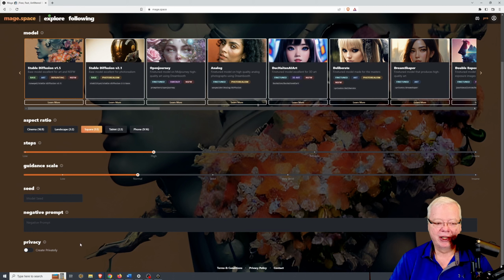One of the things that paid accounts also let you do is they give you access to this privacy button down the lower left-hand corner. So you can click on private, and your images will not show up in the public feed.